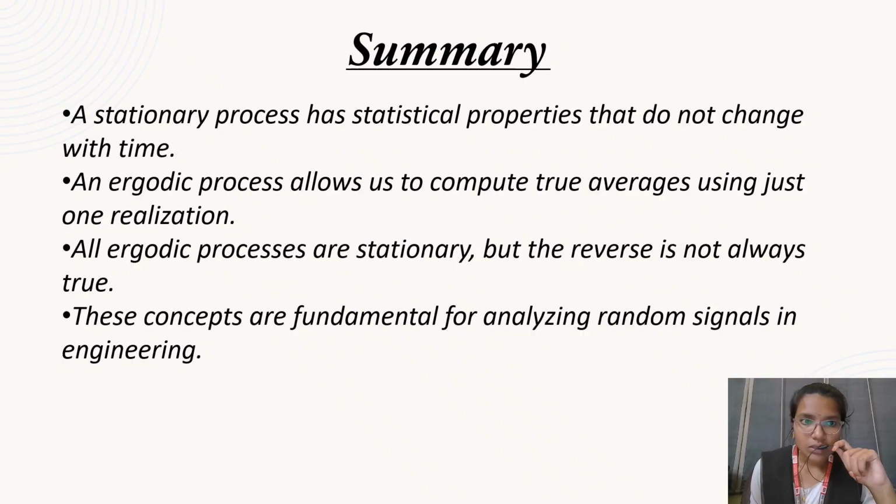Let's summarize this. A stationary process has statistical properties that do not change with time. An ergodic process allows us to compute true averages using just one realization. All ergodic processes are stationary, but the reverse is not always true. That means all ergodic processes are stationary, but not all stationary processes are ergodic. These concepts are fundamental for analyzing random signals in engineering, which are stationarity and ergodicity.